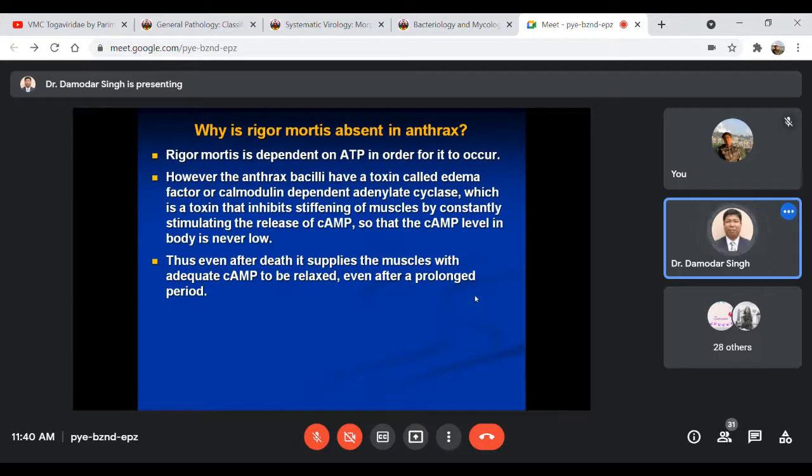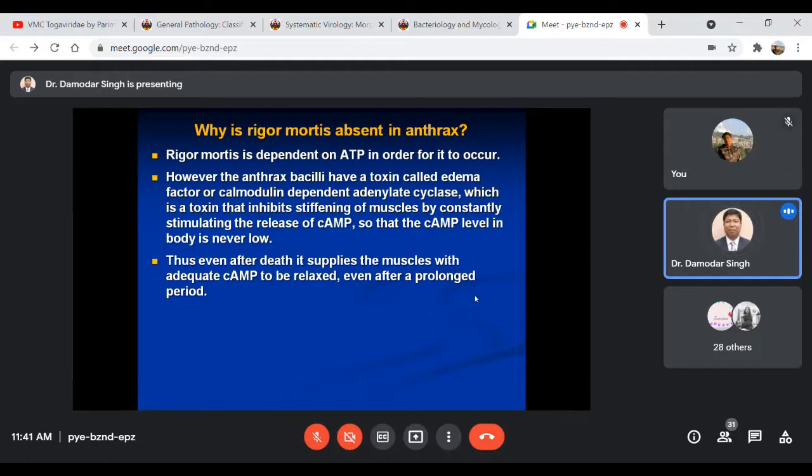Rigor mortis means contraction of the muscles after death, and this is dependent on ATP in order for it to occur. However, the organism Bacillus anthracis, the anthrax bacillus, has a toxin commonly known as edema factor, a calmodulin-dependent adenylate cyclase.